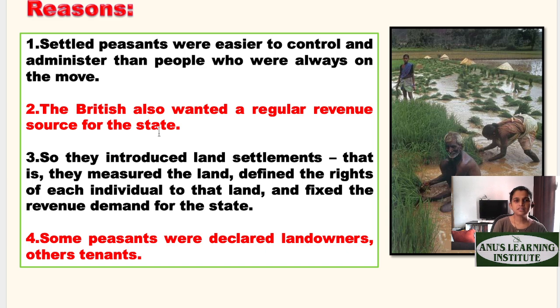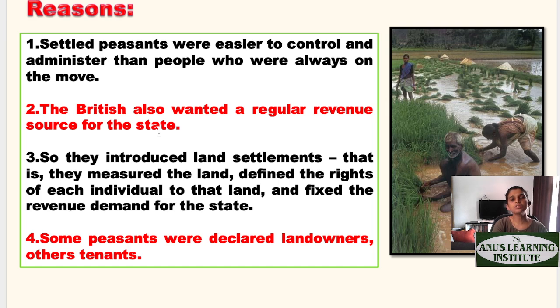Now the reasons: the settled peasants were easier to control. Why did the British behave this way? Because settled peasants were easier to control and administer than the people who were always on the move. Because these jhum cultivators, shifting cultivators, are here today and a year later somewhere else. So it is very difficult to have direct control over them. However, the settled people were there for ages, for generations, and hence it was easier to control them.